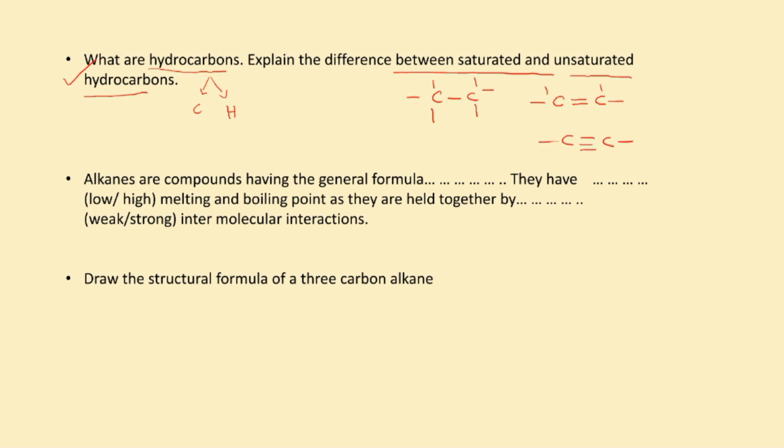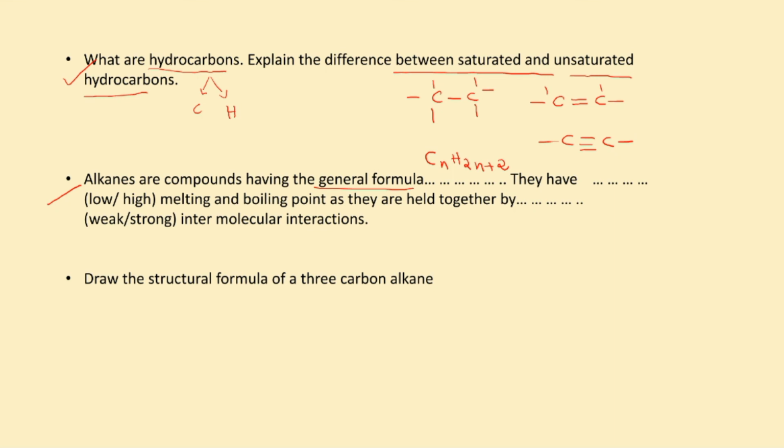Now see this one, all these are board questions. Alkanes are compounds having the general formula. What is the general formula of alkane? We saw that also. It is CnH2n plus 2, where n is the number of carbon atoms. Then, do they have low or high melting and boiling points? We already discussed that in the previous video also.